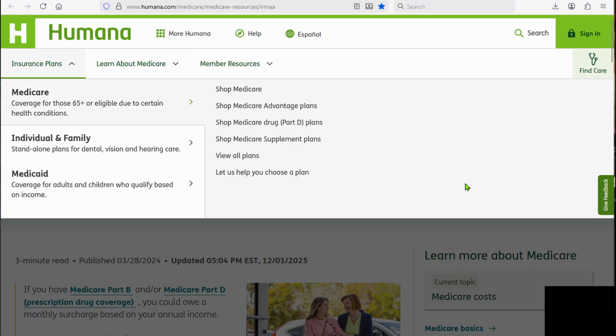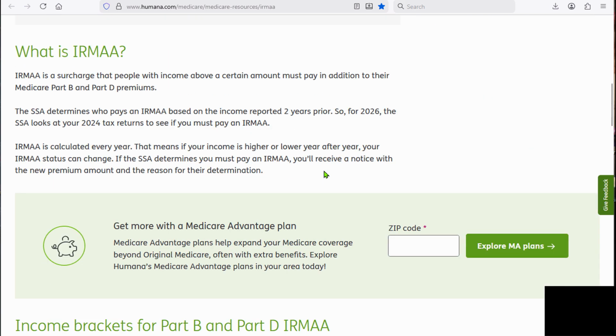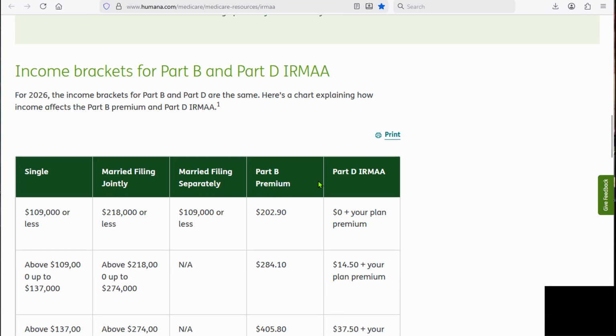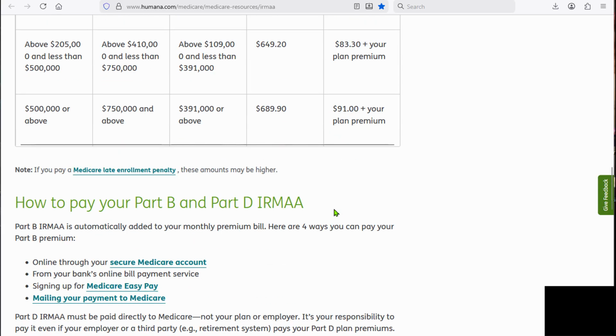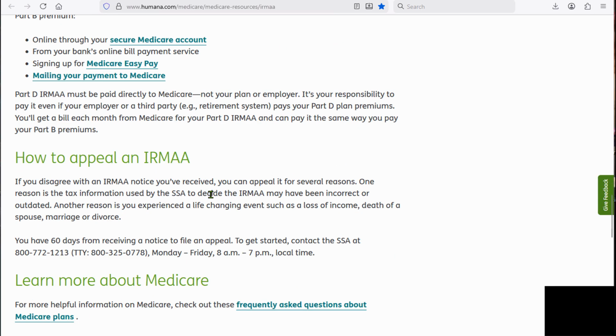The next link goes to an insurance company where they publish on their website the IRMAA, and they describe what it is. And they also list the Part D expenses. So not only do you see Part B in the same table, but you can look at Part D, and you can see as your income goes up, so does your Part D premium. What I like about this is it does talk a little bit about appealing an IRMAA decision. If you had a life-altering event in a particular year that your IRMAA was based on, you may be able to appeal that. So you can look at what's here and also do a search for more information about appealing an IRMAA surcharge.